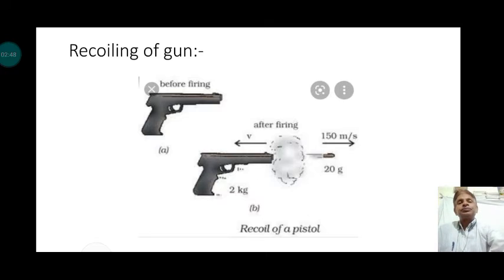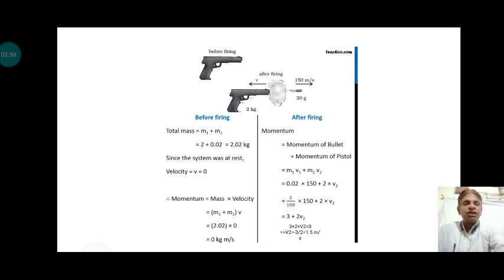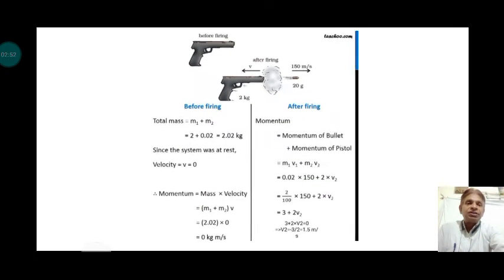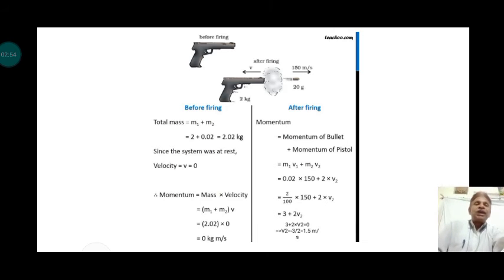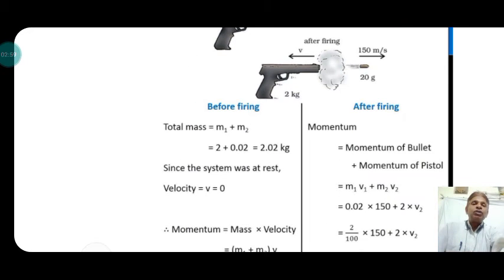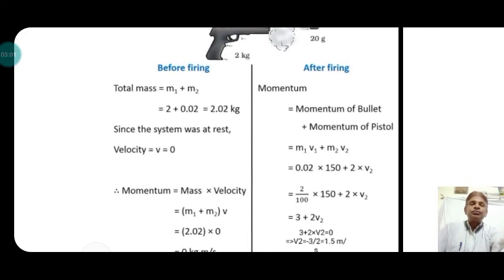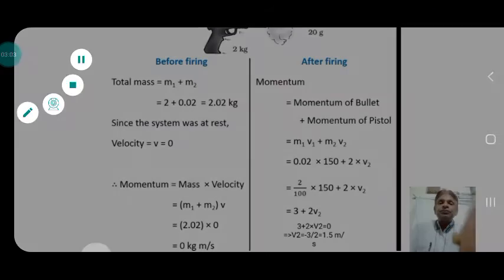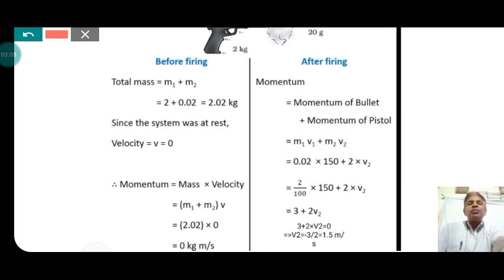Look here. Before firing, the total mass of gun and bullet is equal to m1 plus m2. The mass of the gun is equal to 2 kg and the mass of the bullet is equal to 0.02 kg, that is 20 gram, and the total mass of the system before firing is equal to 2.02 kg.